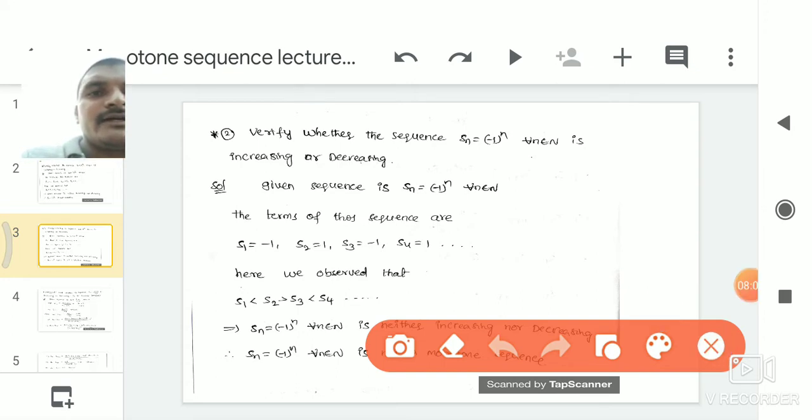Here also we observe that S1 is less than S2 and S2 is greater than S3. Here minus 1 is less than 1. From that one we write it as S1 less than S2 and S2 is greater than S3 and S3 is less than S4 and so on.